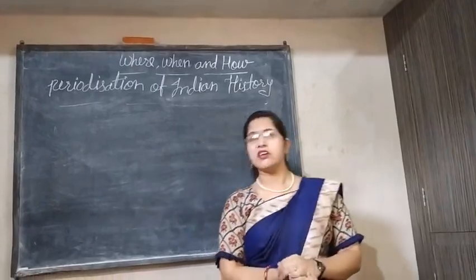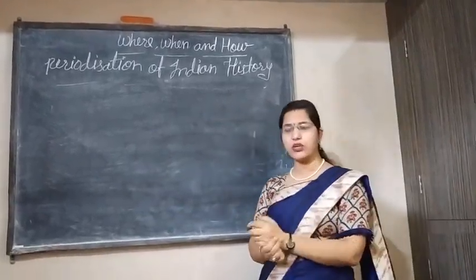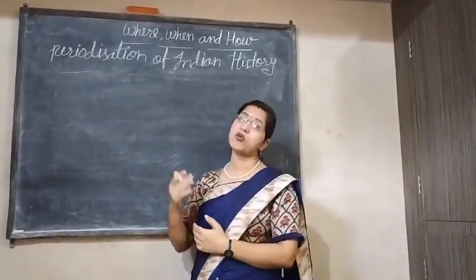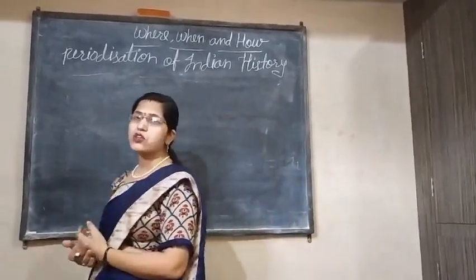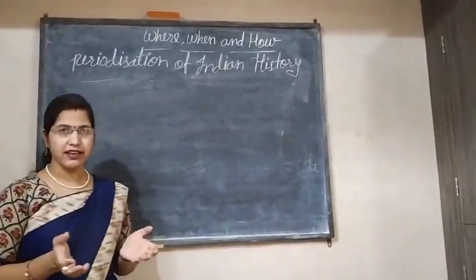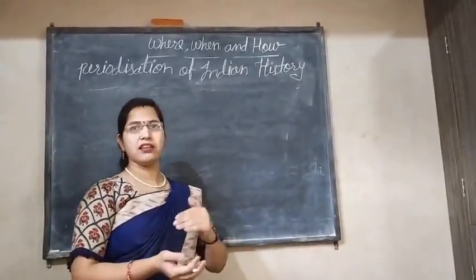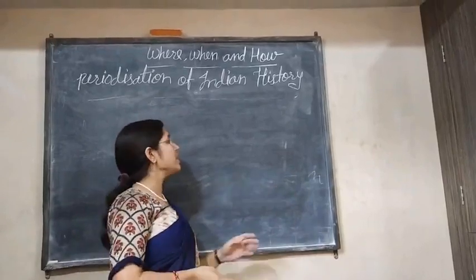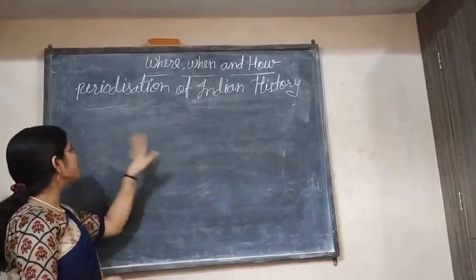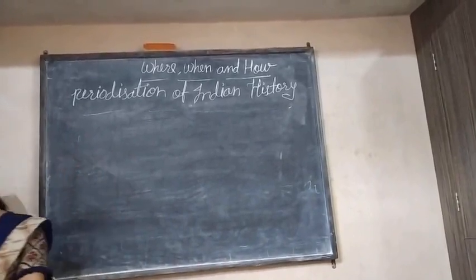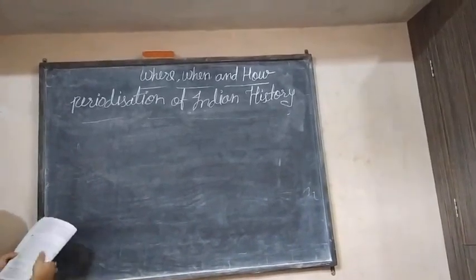Already I have told you how we get knowledge about history. So maybe some sources are there, and with the help of these sources we can get knowledge about history. So here I am preparing the list of sources, then I will start explaining the sources to you.